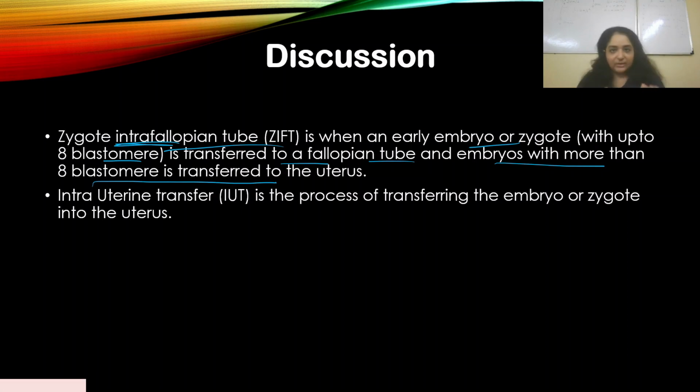Intrauterine transfer is the process of transferring the embryo into the uterus. It also forms a part of the test tube baby program.